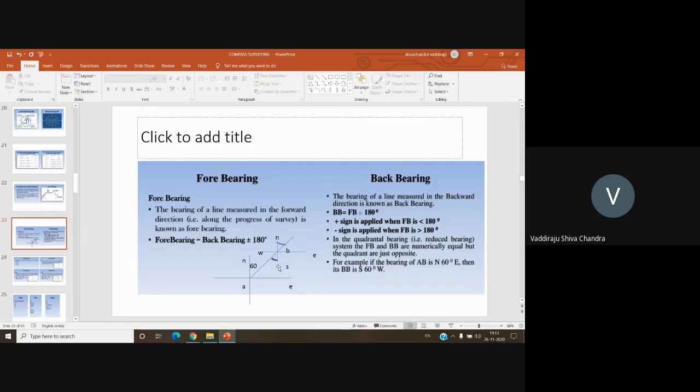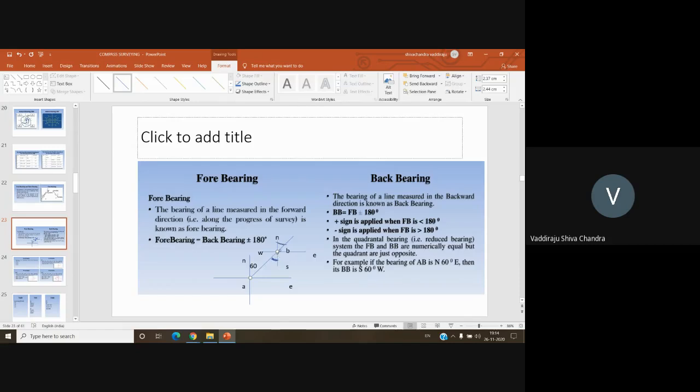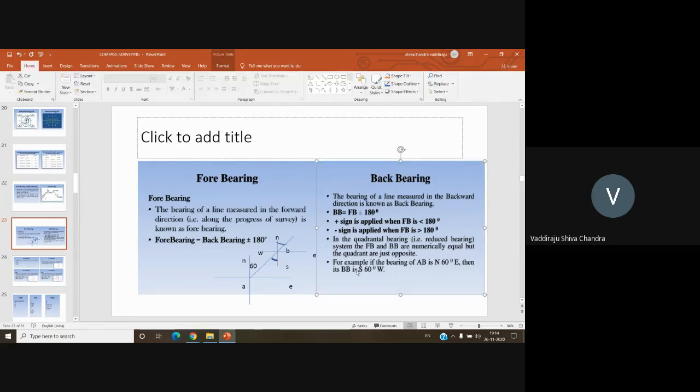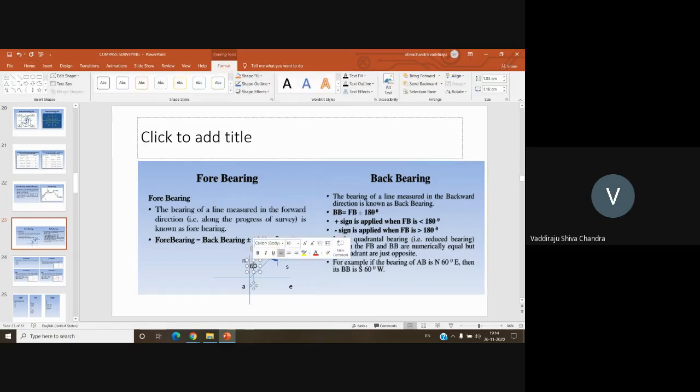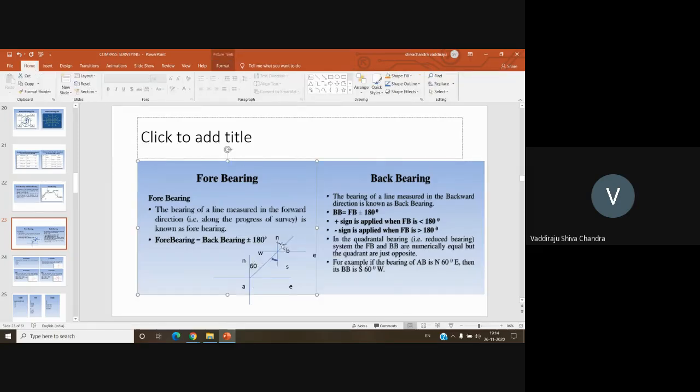Now you consider this line. Where is this line? This line is in the southwest quadrant, right? If you take this line, at this point B, which quadrant does it fall in? It falls in the southwest quadrant. Okay. So that is why here you can see the back bearing of line AB is south 60 degrees west. Why 60 degrees? This 60 degrees, and since this is the opposite angle, this becomes 60. So the numerical value remains the same. Only the directions change from north to south and east to west. That is the logic behind forebearing and back bearing if the given system is quadrantal bearing.